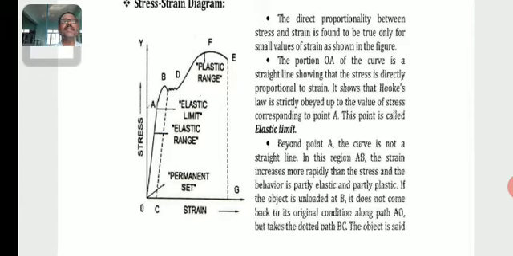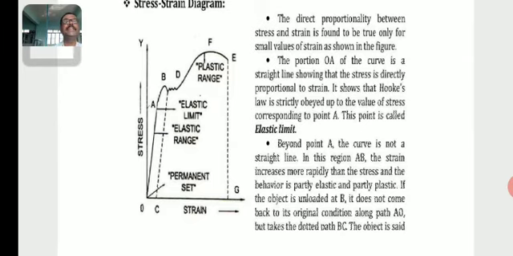Beyond point A, the curve is not a straight line. In this region AB, the strain increases more rapidly than the stress, and the behavior is partly elastic and partly plastic. If the object is unloaded at point B, it does not come back to its original condition along path AO, but it takes the dotted path BC.